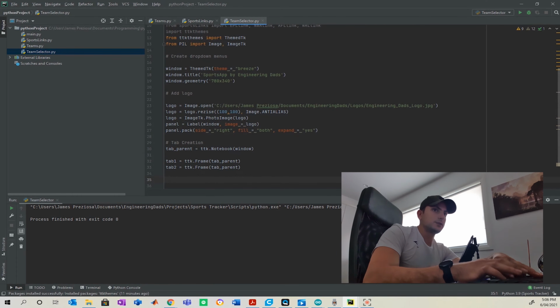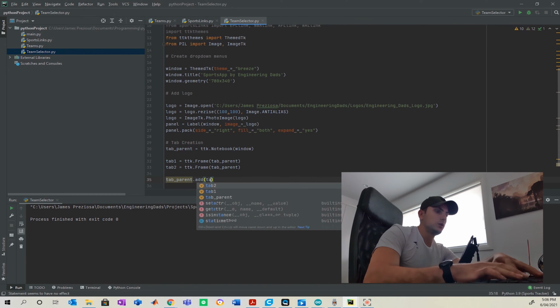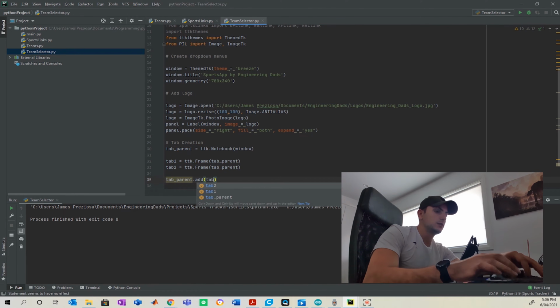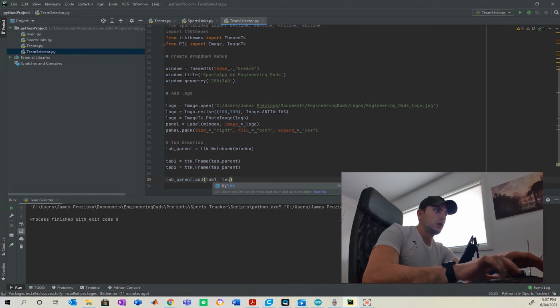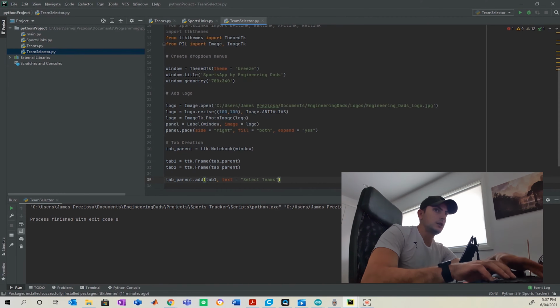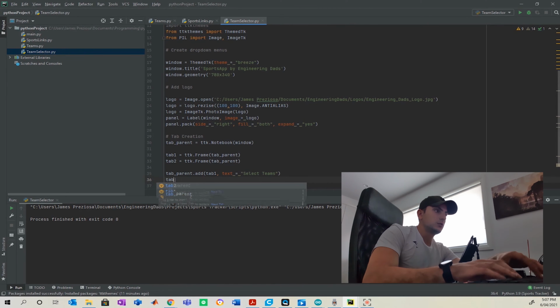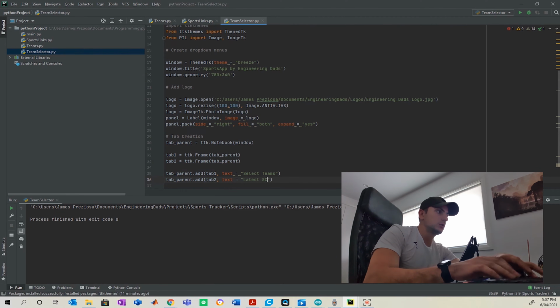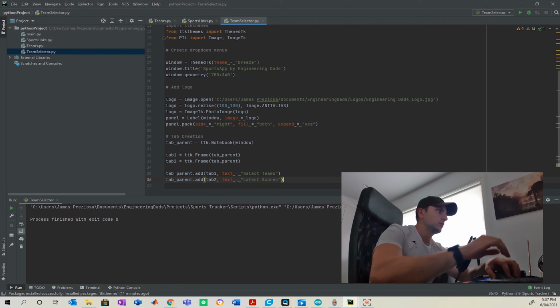Now to give those two things names, we just go add tab 1, and our first is going to be select teams, like so. Tab 2, which will show us the latest scores as such.